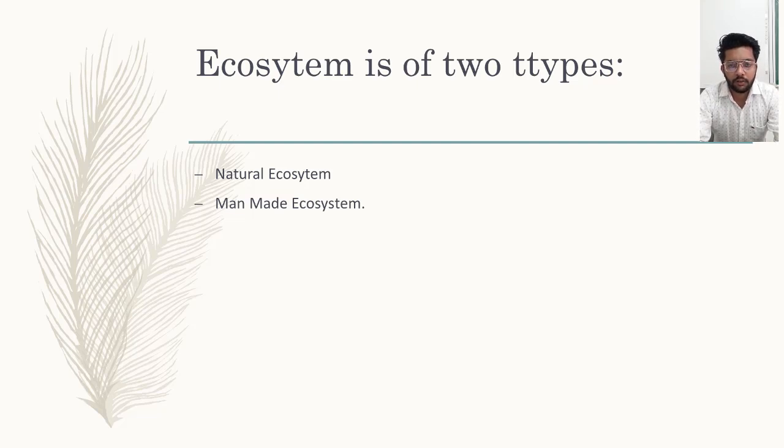So what is natural ecosystem? Natural ecosystem is a system which is provided to us by nature. For example, ocean, for example, desert. Okay, desert is a natural ecosystem. Grasslands are natural ecosystem. Ocean is a natural ecosystem. And what are man-made ecosystems?